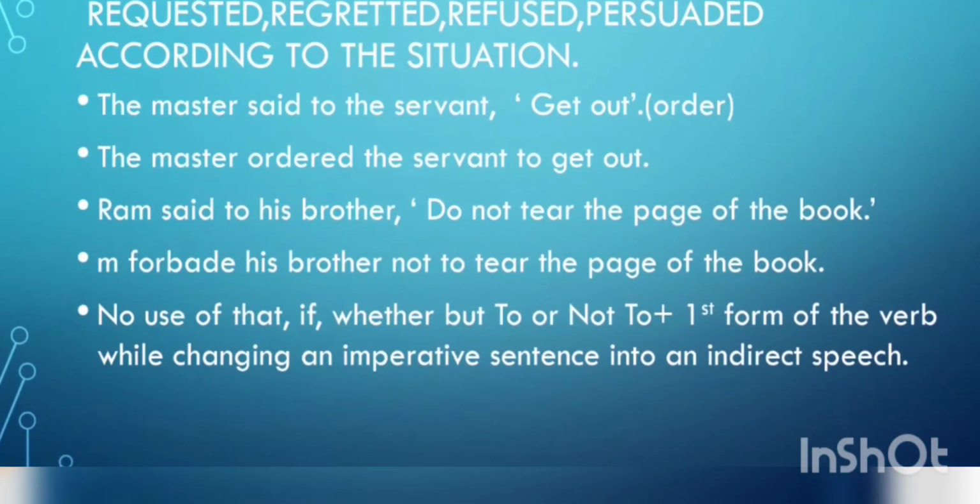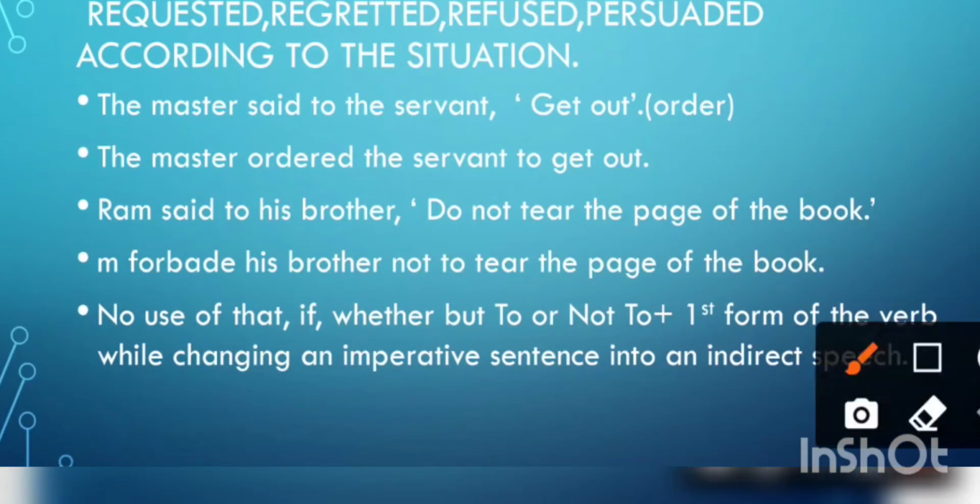How to change the imperative sentence into an indirect form? When we change an imperative sentence into indirect form, we use reporting verbs. We change said to or said into commanded, advised, ordered, warned, suggested, requested, regretted, refused, persuaded, as per the sense of the sentence, as per the situation.